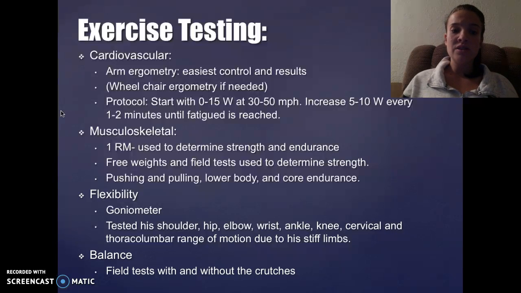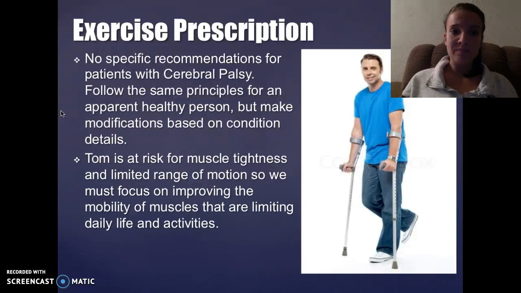For musculoskeletal, we would do a 1RM to determine his strength and endurance. We will use free weights and field tests to determine strength. Pushing and pulling, lower body, and core endurance will also be tested. For flexibility, we'll use a goniometer. We will test his shoulder, hip, elbow, wrist, ankle, knee, cervical, and thoracolumbar range of motion due to his stiff limbs. For balance, field tests with and without the crutches will be performed.